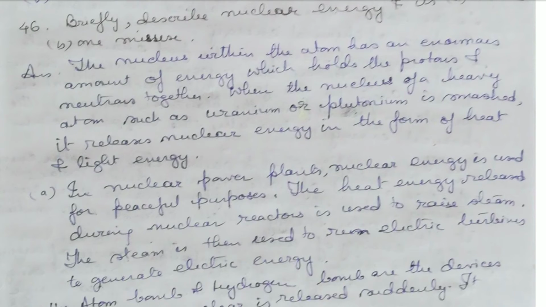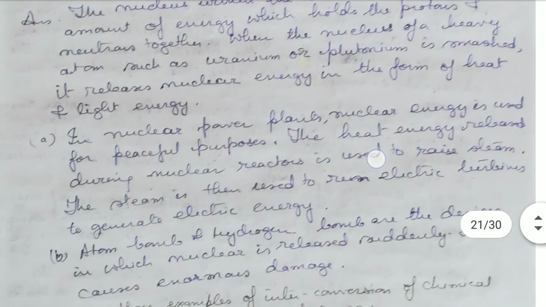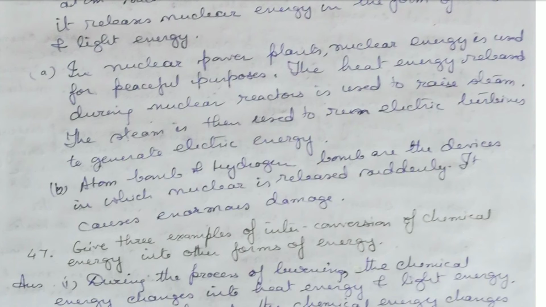And when the nucleus of a heavy atom such as uranium, plutonium is smashed, it's broken, then it releases nuclear energy in the form of heat and light energy. Okay. Say in nuclear power plants, this nuclear energy is used for peaceful purposes. This heat energy is released during nuclear reactions and is used to raise the steam. The steam is used to run electric turbines to generate electric energy. That's a good use. Okay, this is a useful use.